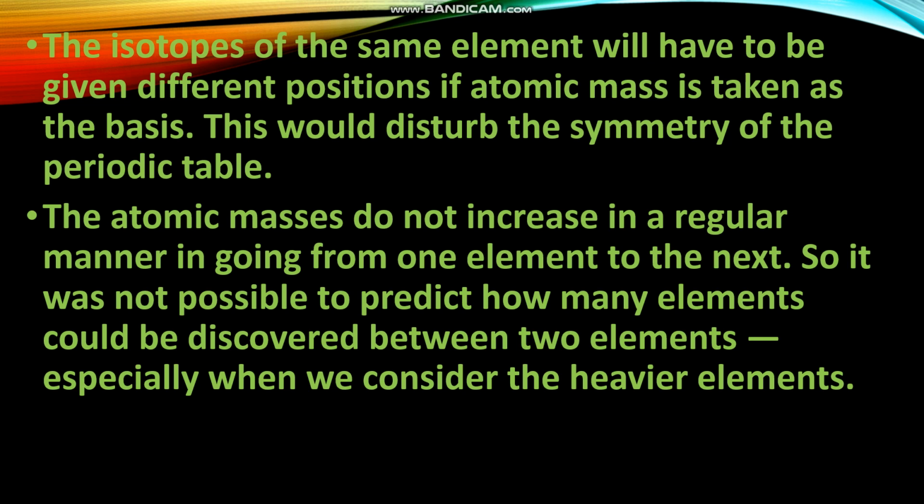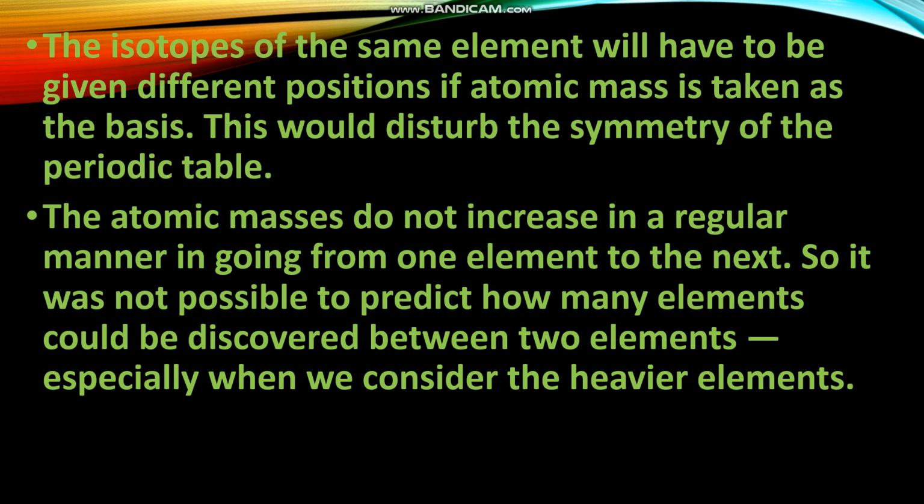As the atomic masses do not increase in a regular manner in going from one element to the next, it was not possible to predict how many elements could be discovered between two elements, especially when we consider the heavier elements. That means the atomic mass was not increasing in a regular manner. So in between two elements, how many elements will be discovered, he could not predict.